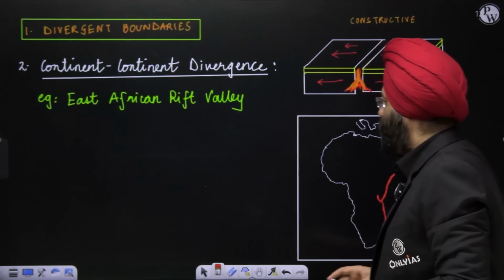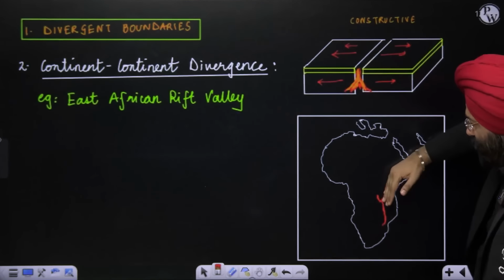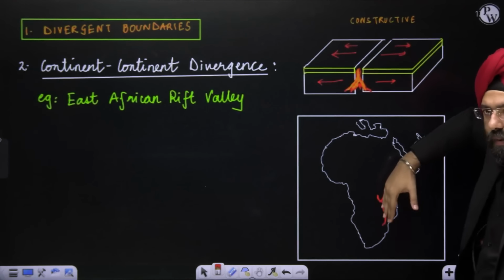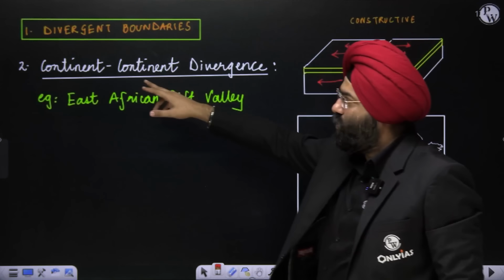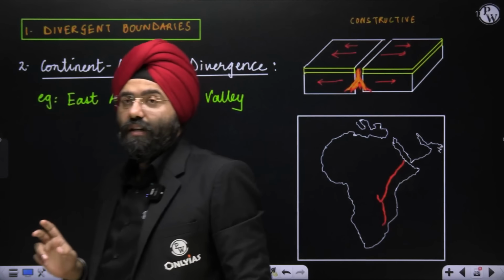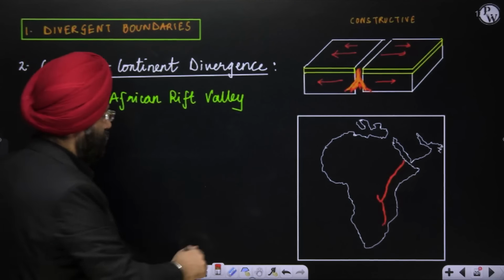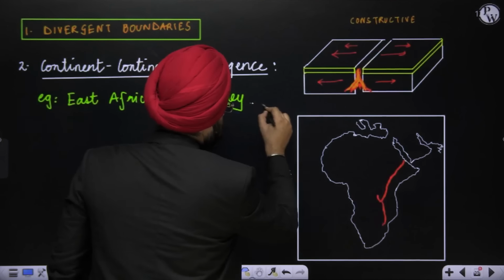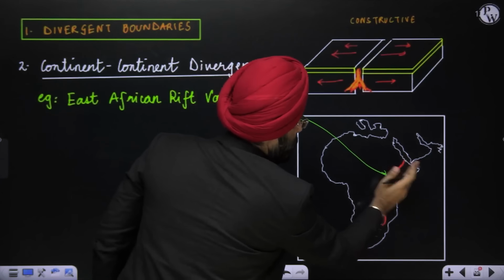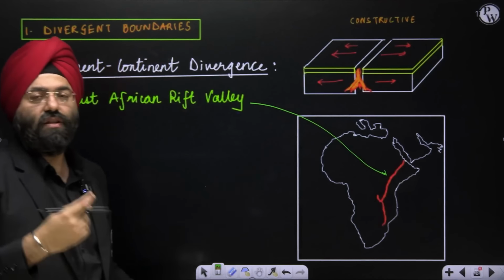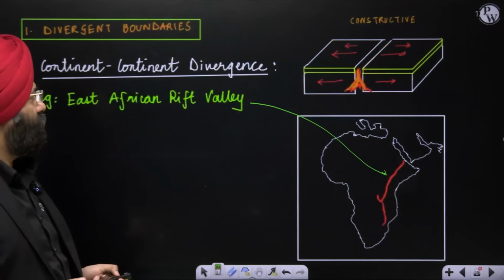Let's move ahead. Continental divergence. Now see here, everybody, you would have seen the case of Africa, where this part of Africa is basically moving apart. So there is divergence taking place. So continental divergence over here is an example. This is the example of the East African Rift Valley. Again divergence is taking place. So this is basically separating, right? Divergence can be continent based also, and oceanic divergence also.